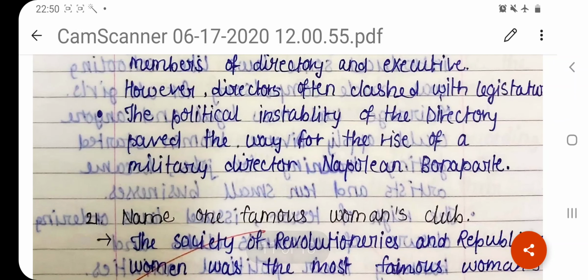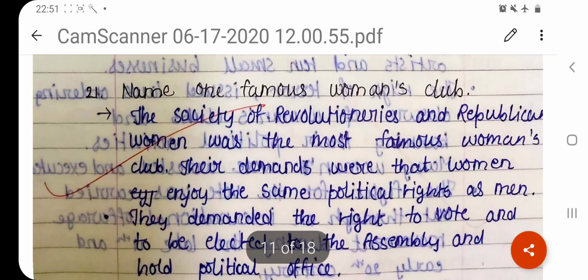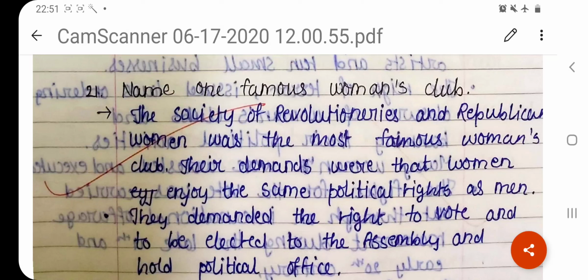The political instability of the Directory paved the way for the rise of a military dictator, Napoleon Bonaparte. So, once again from the top, first there used to be the Estates General, then the National Assembly, then the Convention by the Jacobins, then the Directory by the middle class, and finally Napoleon Bonaparte. Now this is the political history we've seen so far. Now we'll have a look at what was happening in the social scenario also, both socio-political.